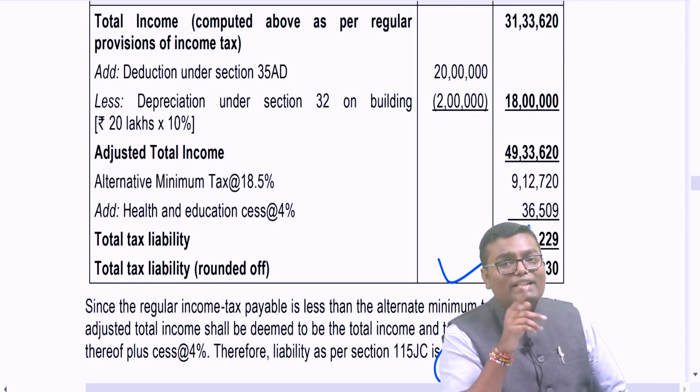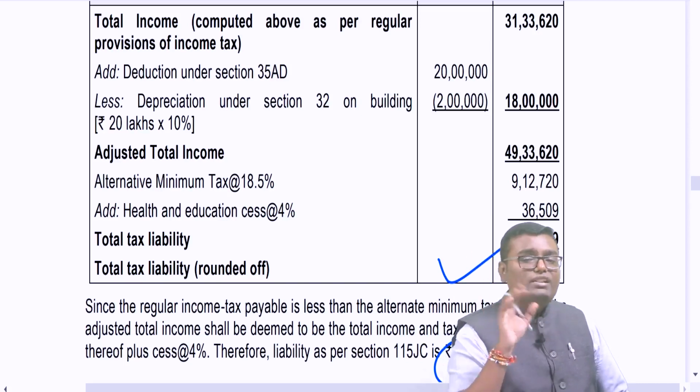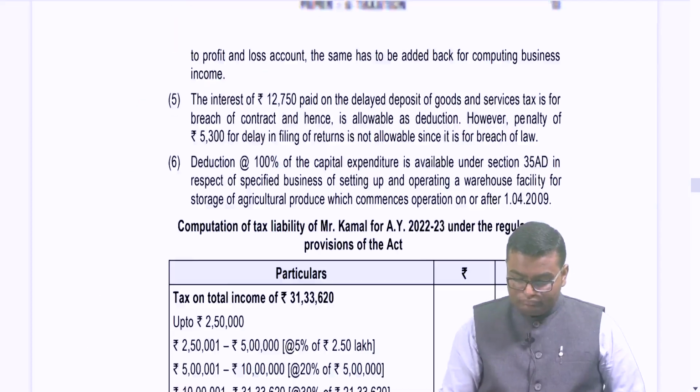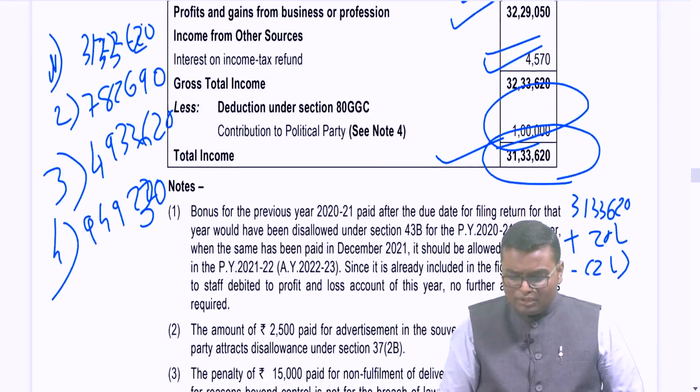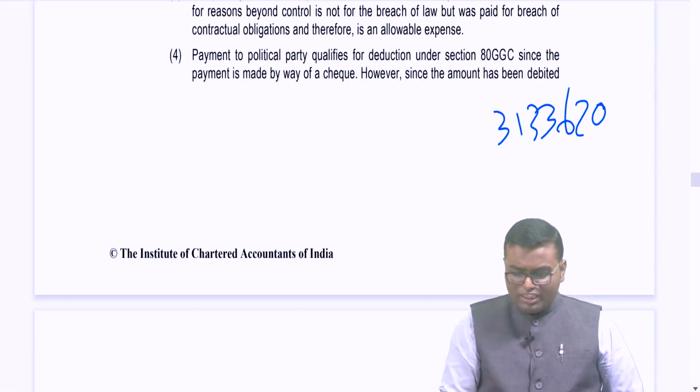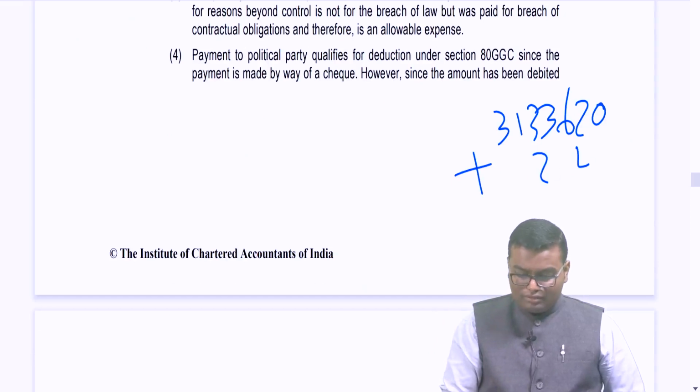I will not get the deduction of Chapter 6A also. So if over here I have to compute my total income as per 115BAC, what I have to do? First of all, pick up the total income as per regular provision, 31,33,620. 35AD add back. But normal depreciation I can always take.